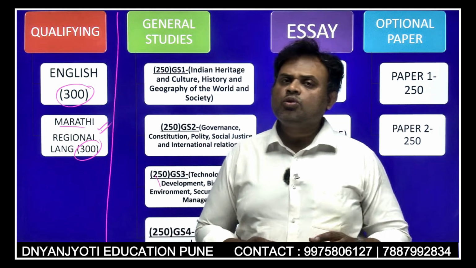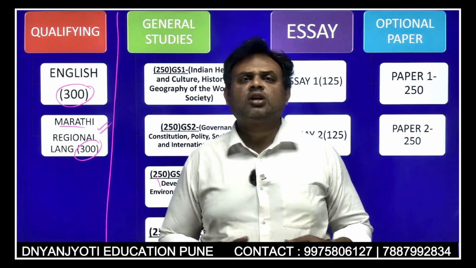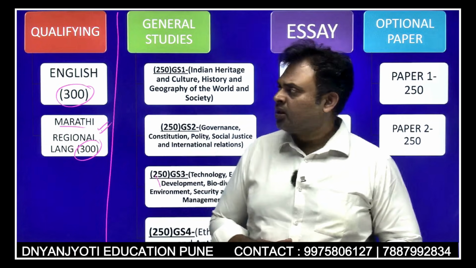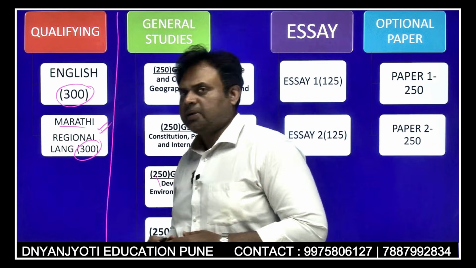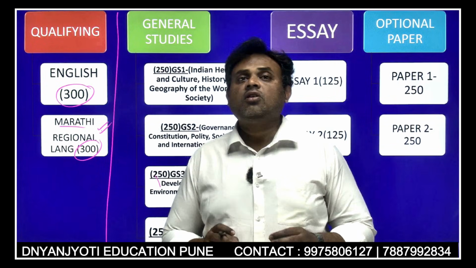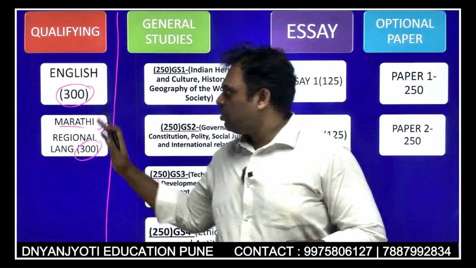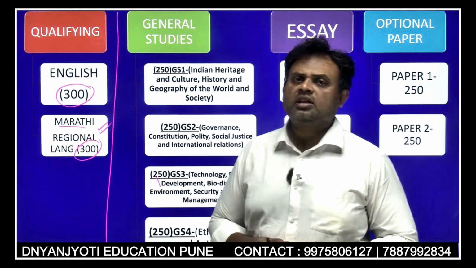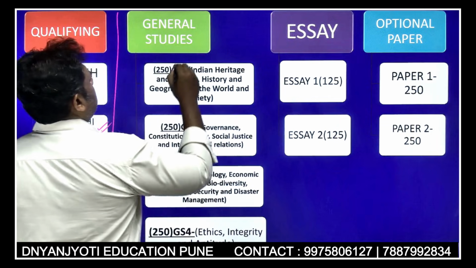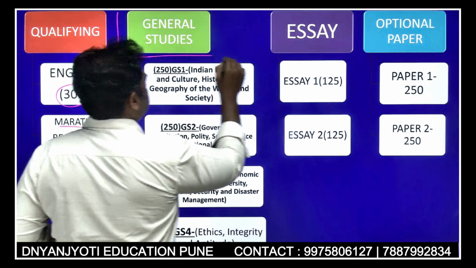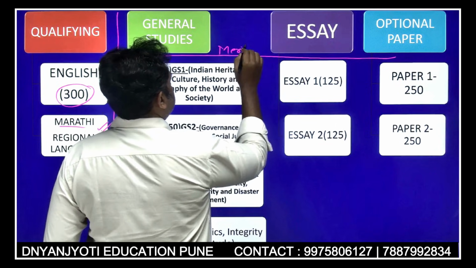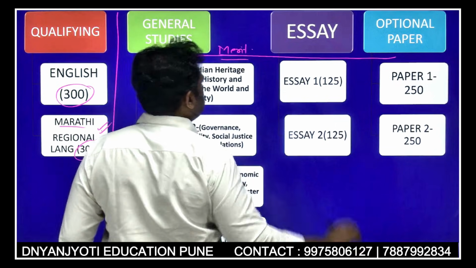But if you don't qualify, your other papers are not evaluated, and you are disqualified from the mains examination. These two papers are not at all, I am repeating, not at all considered for your final merit list. The only task for these two papers is that you qualify, and once you qualify, the remaining sections are the ones which decide your merit. So these are the merit based papers.